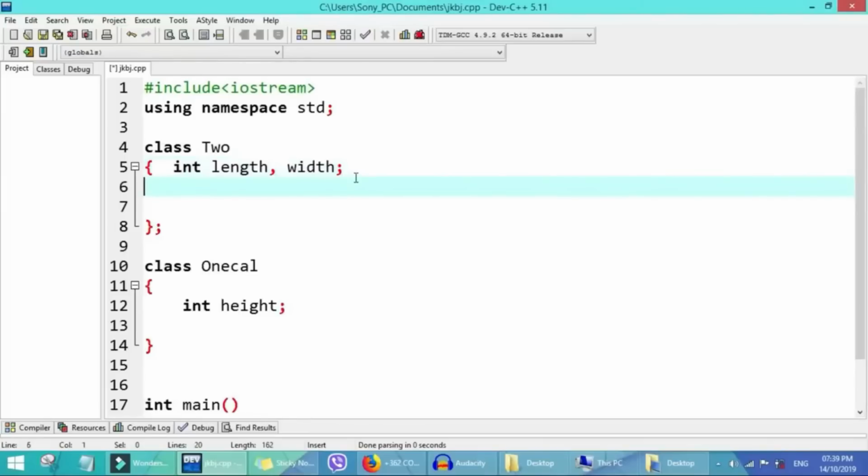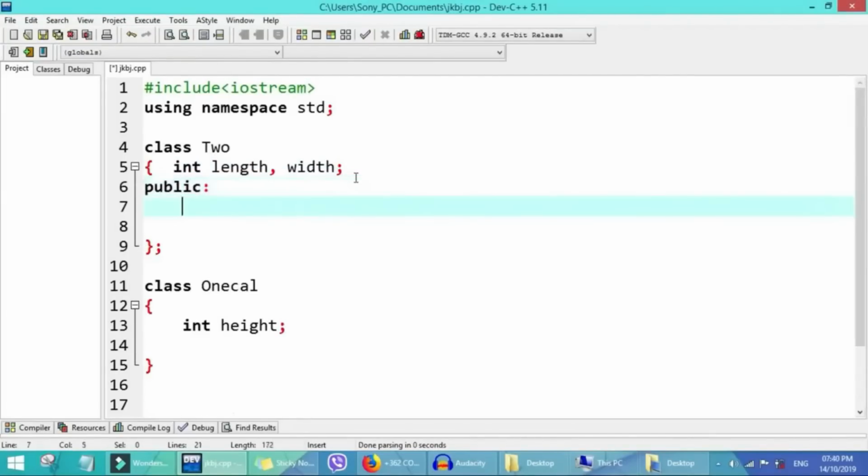So in our built constructor, we will initialize the length. We'll copy the name of the class, we use the default constructor.